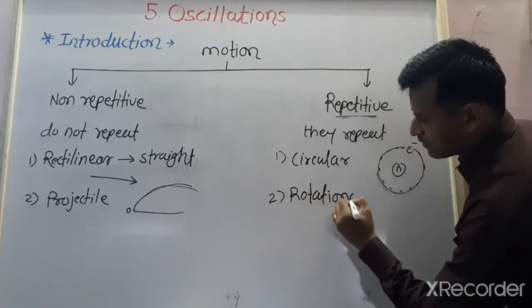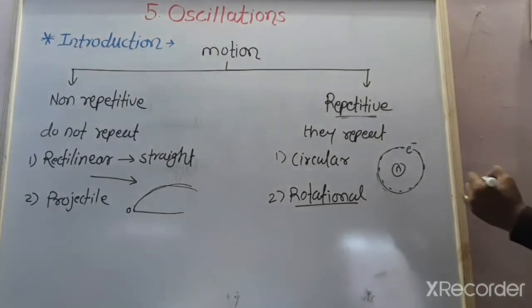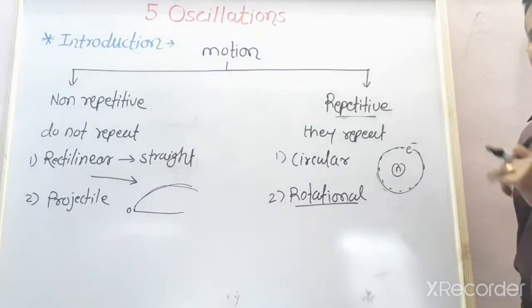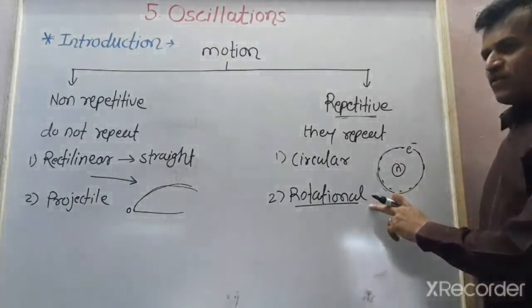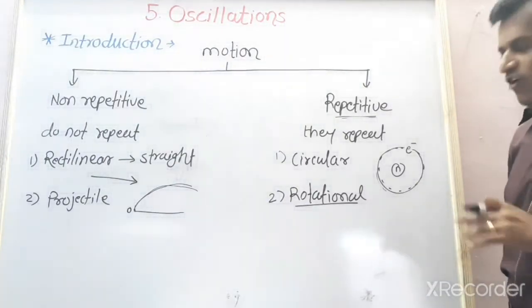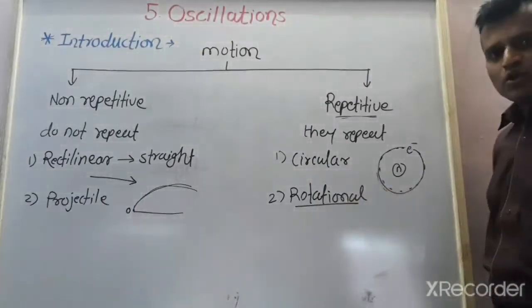Rotational motion. What is meant by rotational motion? For the rigid body which moves along the fixed axis and whose particles of rigid body perform the circular path with different radii and the center of these particles lie on a fixed center, and such a motion is called as a rotational motion.